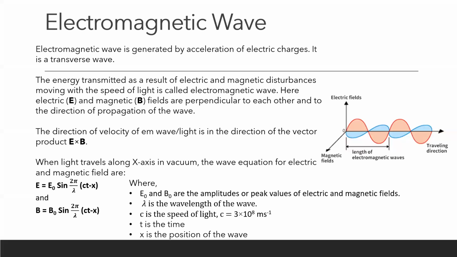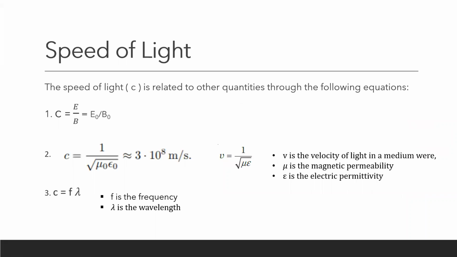Okay, so we have learned here what is an electromagnetic wave. You have to tell that it is energy transmitted as a result of electric and magnetic disturbances, and it travels with the speed of light, and electric and magnetic fields are perpendicular to each other and to the propagation of the wave. And you also have to remember these equations, that is E is equal to E naught sine 2 pi by lambda into (Ct minus x), and a similar equation for the magnetic field. Both change like a sine wave.